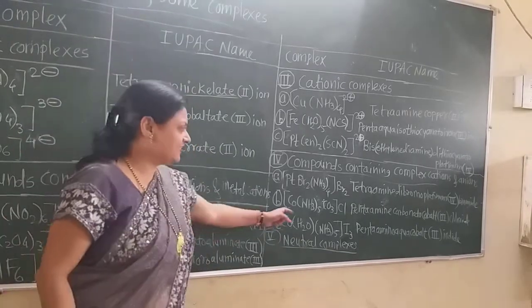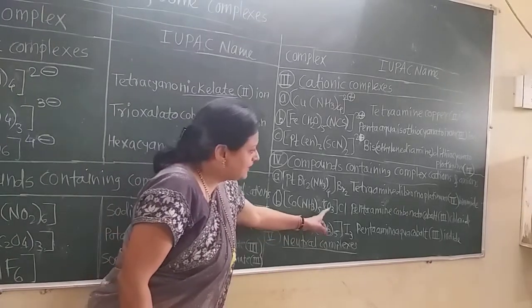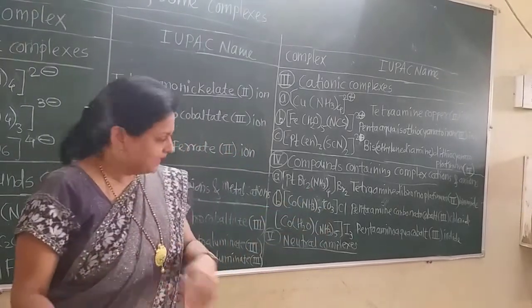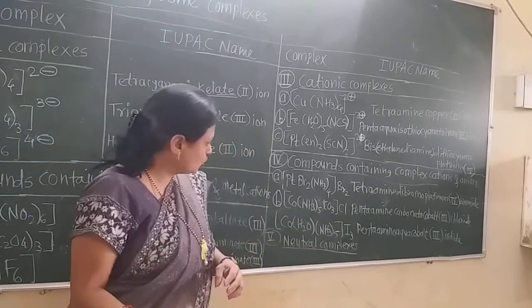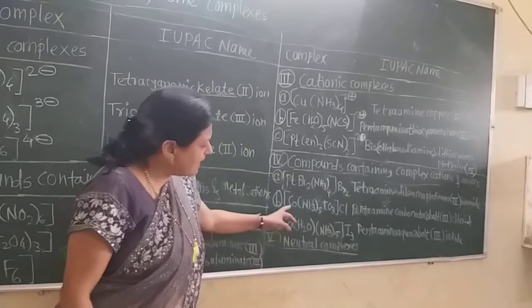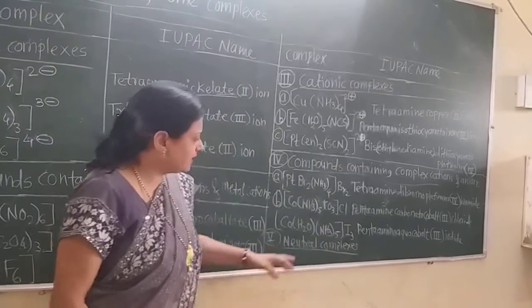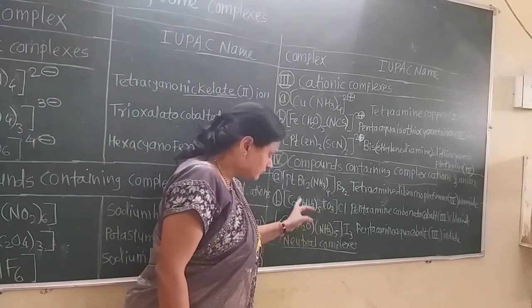Now next see here, pentaammine tricarbonato cobalt(III) chloride. Now why cobalt 3? See here, the amines are neutral ligands.